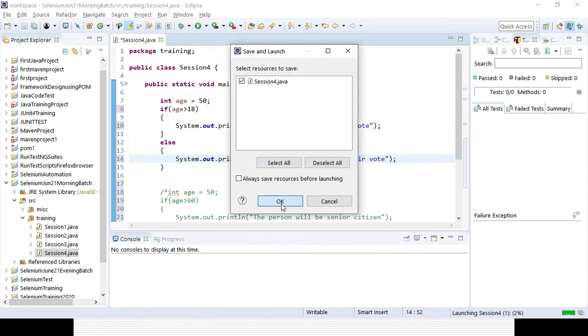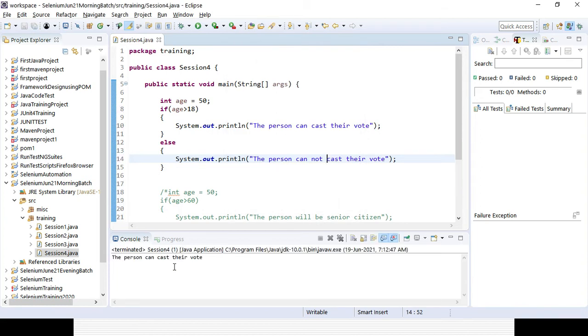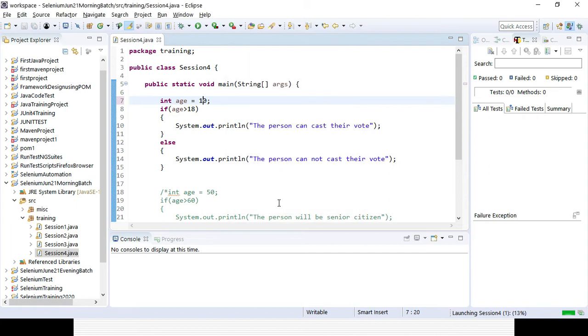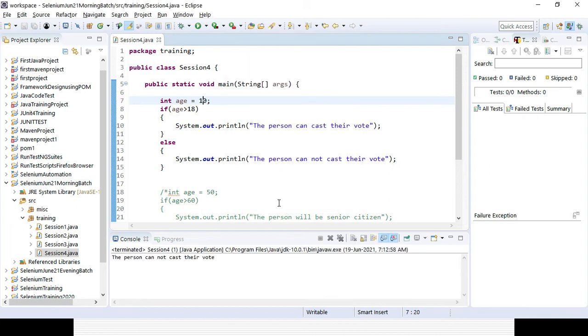I have given the age as 50. The person can cast their vote. In case it is less than that, suppose I give 10, then definitely it will go for the else part. So that is another syntax we can use, so you can validate.